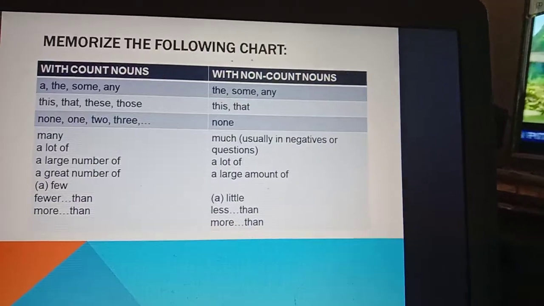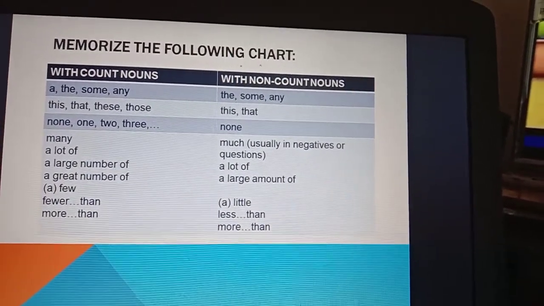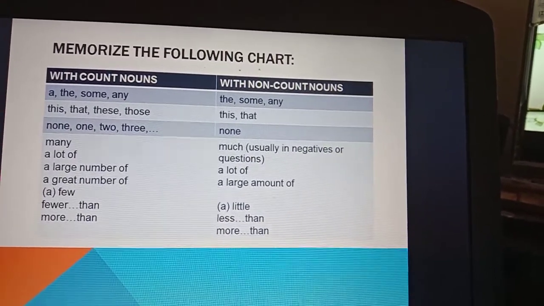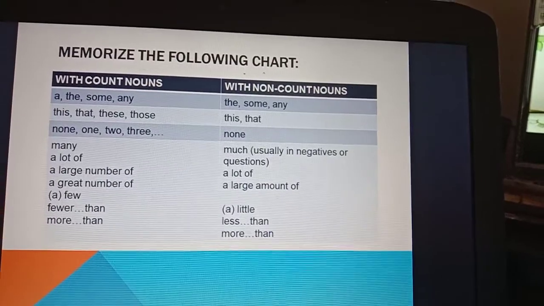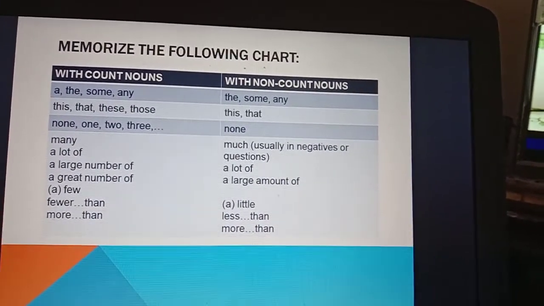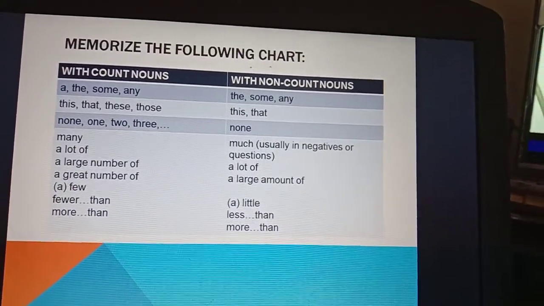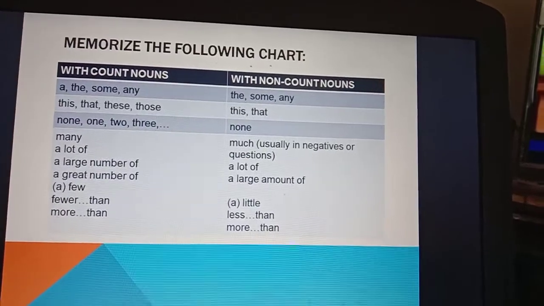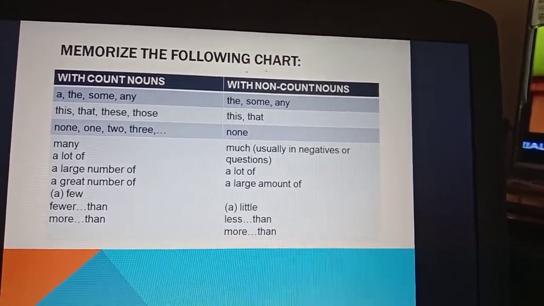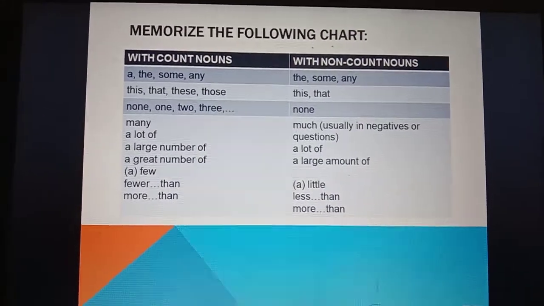With count nouns, you can use this, that, these, and those. With non-count nouns, you can use this and that. In this case, non-count nouns are considered as one, atau untuk benda yang tidak bisa dihitung itu dianggap tunggal, tidak ada jamak atau tidak ada plural.